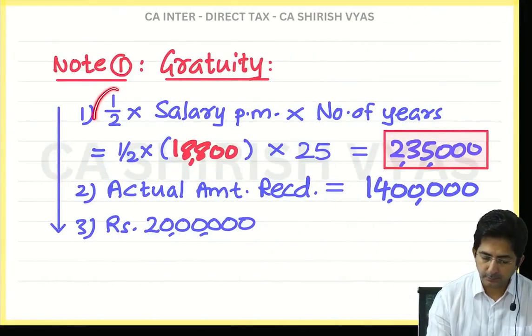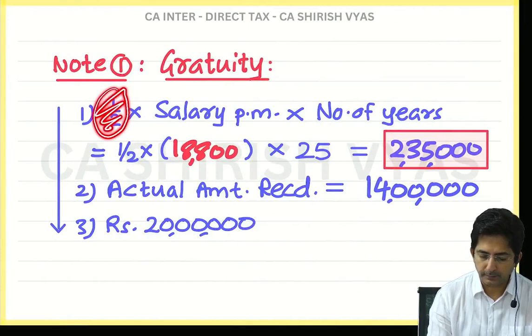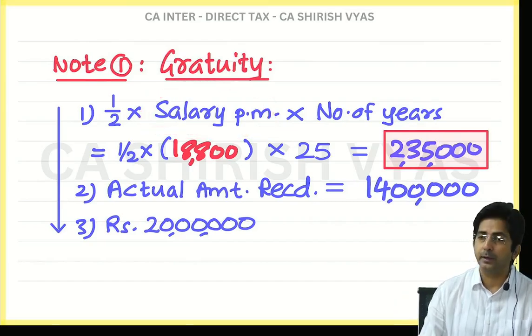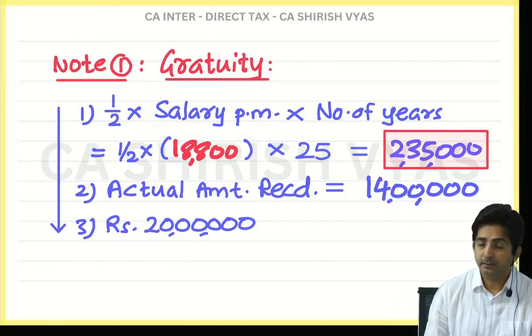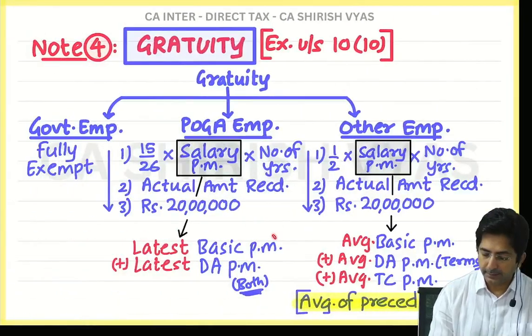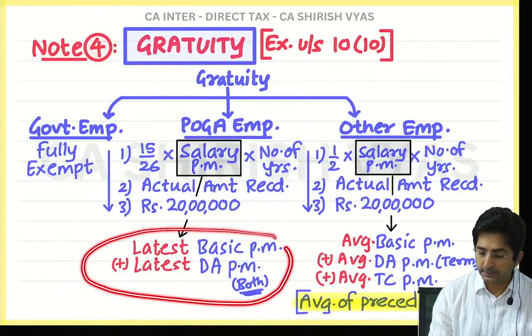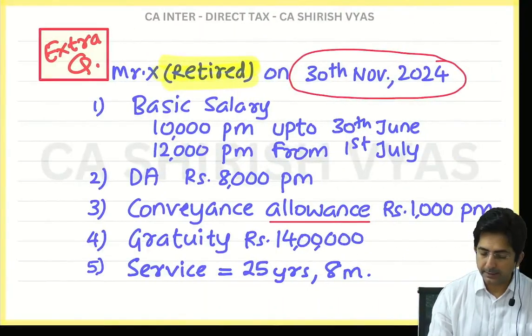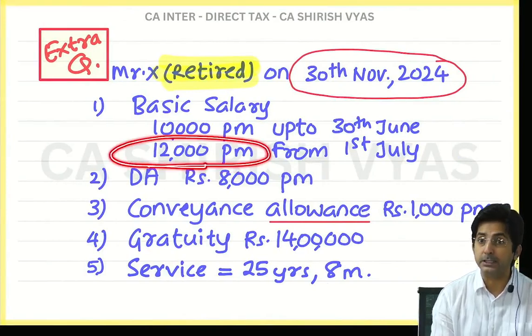First change is this will become 15 by 26. Your salary will be average or latest? Latest. Calculate and show me what is the latest. See, what was the theory for this? Latest basic plus latest DA both. So tell me what is this latest basic? Basic is 12,000 per month.